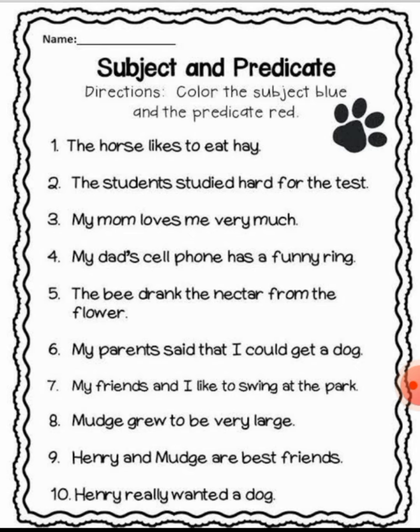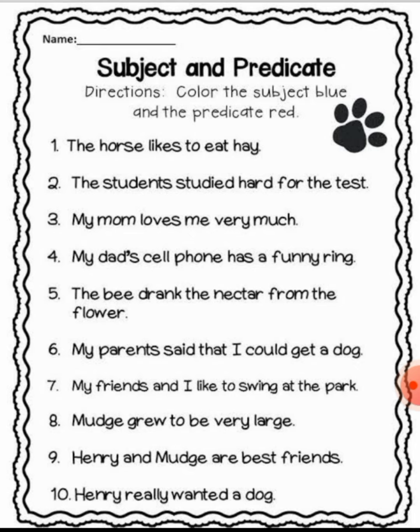My mom loves me very much. Whom are we talking about? My mom. So what does she do? She loves me very much. So loves me very much becomes the predicate and my mom becomes the subject. My dad's cell phone has a funny ring. What are we talking about? We are talking about my dad's cell phone. So that is the subject and the rest becomes the predicate.